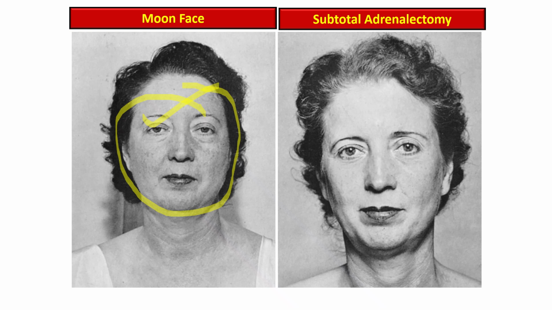While after surgery or subtotal adrenalectomy, the face is less puffy and appears more angular and natural. There is a reduction in edema and facial fat that is evident due to correction of the excess cortisol level after the adrenalectomy. Overall, the face looks healthier and closer to normal proportions. This change visually demonstrates how treating the underlying cause of the Cushing syndrome can reverse many of the abnormal physical features associated with excess cortisol.